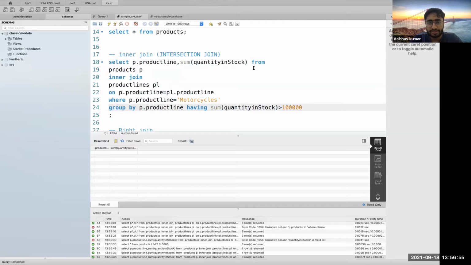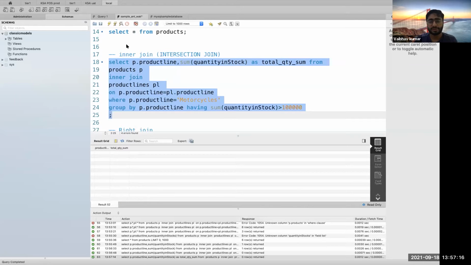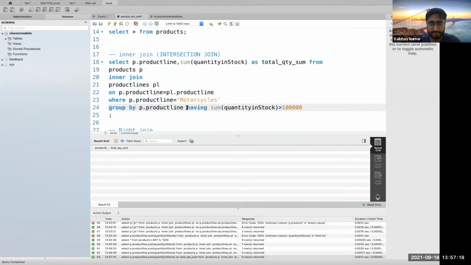So it is better to give some aliases here as well, like as total quantity sum, to give a better naming for whatever columns you are selecting. Let me remove this for now.